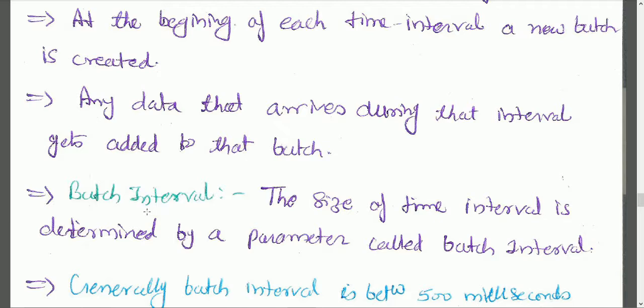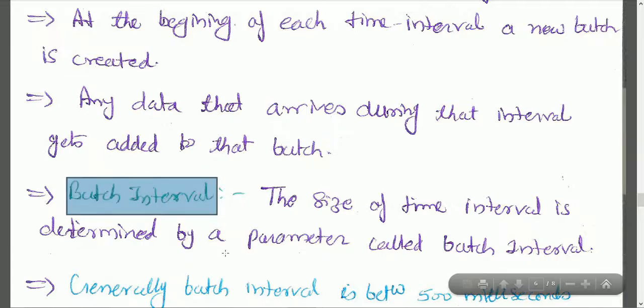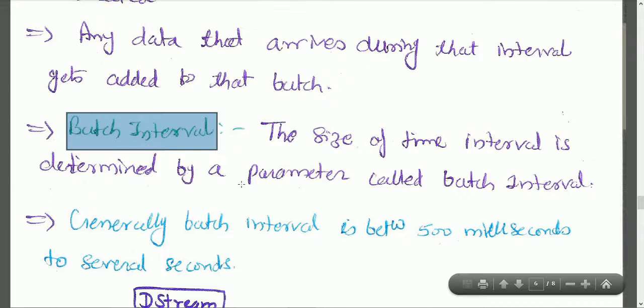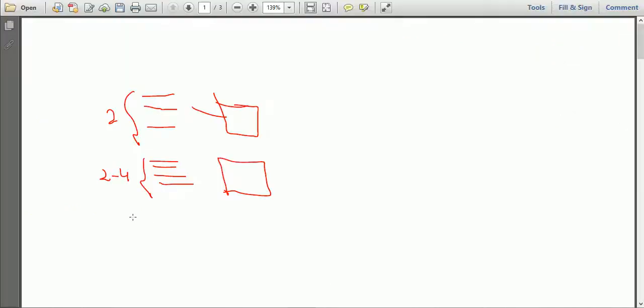The size of the time interval is determined by the parameter called batch interval. This is the batch interval parameter which will help you set the size of our batch. What happens if I have not received any data between 0 to 2 seconds or 2 to 4 seconds? Still my RDD would be created, but that RDD would be empty. Here, suppose during 4 to 6 seconds I don't receive any data, still an RDD would be created, but this RDD won't have any data. This would be an empty RDD.